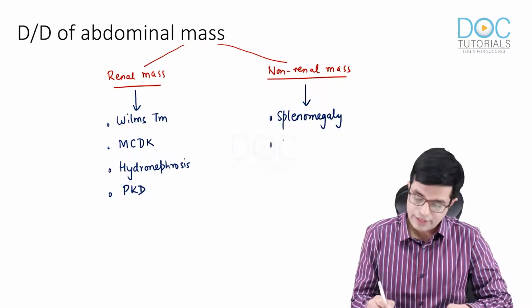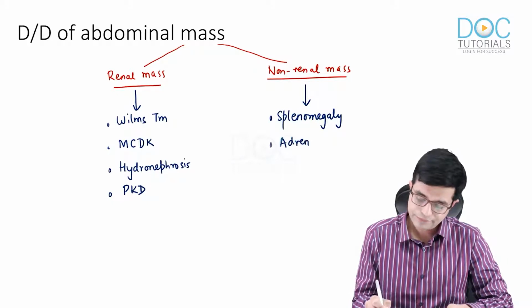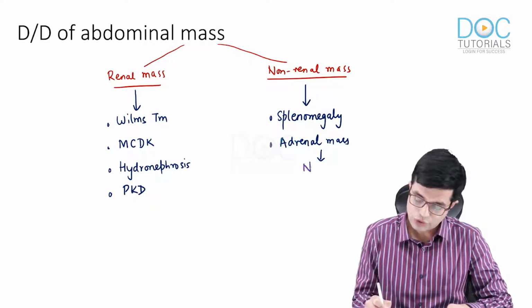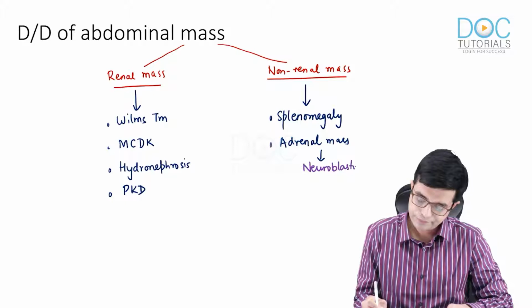Secondly, it can be an adrenal mass. Which adrenal mass you can think of? Yes, you are right. You will think of neuroblastoma. Then it can be enteric cysts.